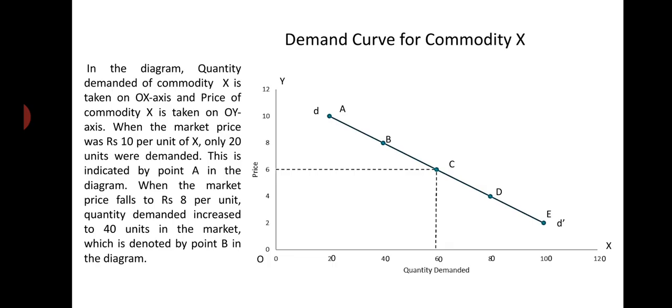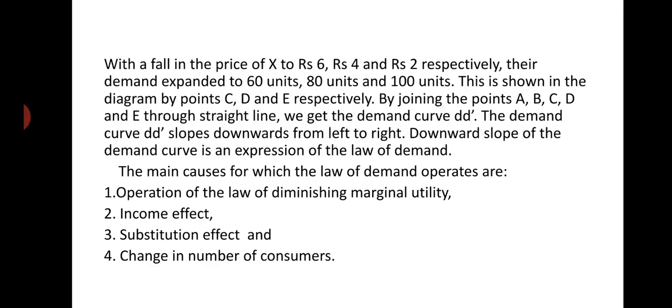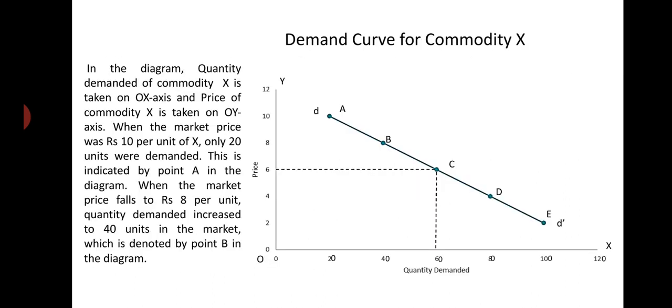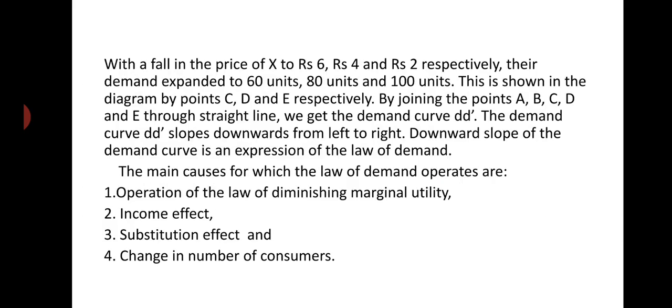Then with a fall in the price of X to rupees 6, rupees 4 and rupees 2 respectively, their demand expanded to 60 units, 80 units and 100 units. This is shown by point C, point D and point E respectively.